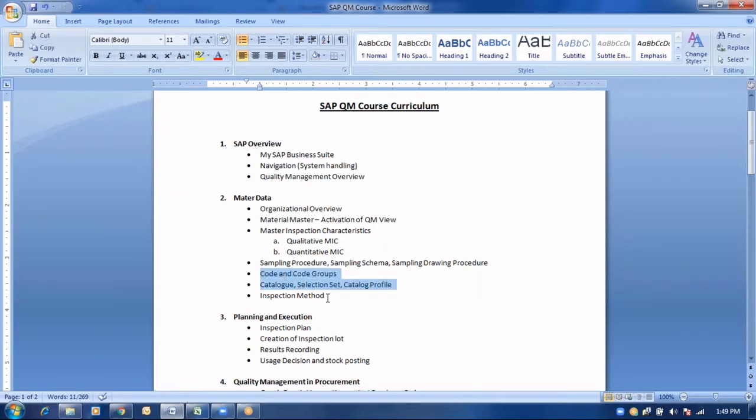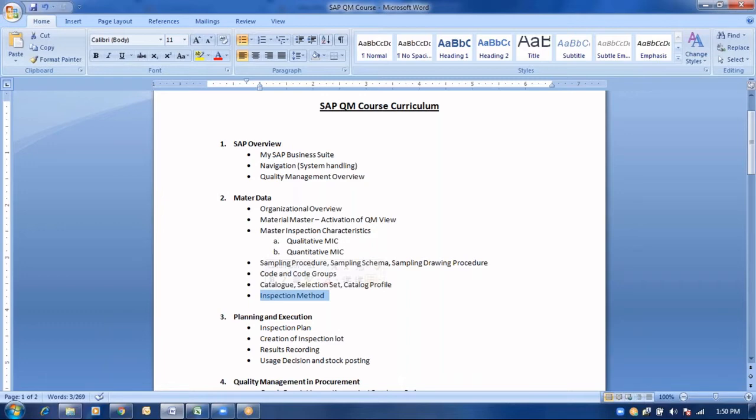Now, let us proceed further with the inspection method. What do you mean by inspection method? What are we going to maintain in the inspection method? How important is the inspection method as master data to drive the QM module, and is it mandatory in the SAP system to maintain the inspection method or not? All this checklist we will be covering as a part of the inspection method concept.